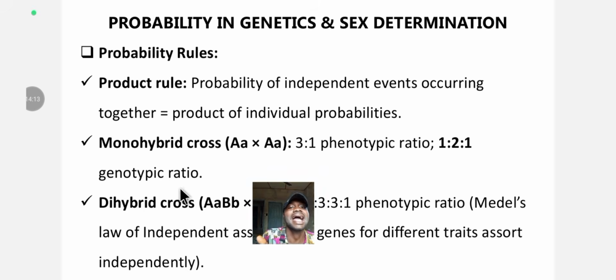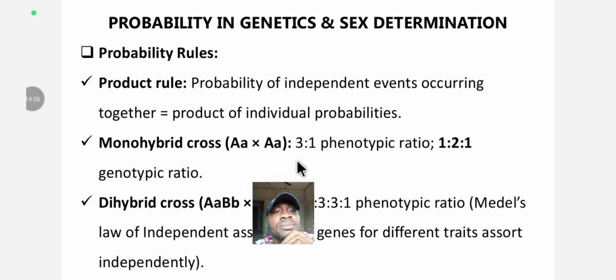Then we also have the monohybrid and the dihybrid cross. For the monohybrid cross, you have 4 alleles: 2 alleles from one side and 2 alleles from the other side, crossed to get the phenotypic ratio and the genotypic ratio. For example, a small letter is for a recessive allele, while a capital letter is for a dominant allele. When you cross it using the Punnett square, you get 3:1 for the phenotypic ratio and 1:2:1 for the genotypic ratio.